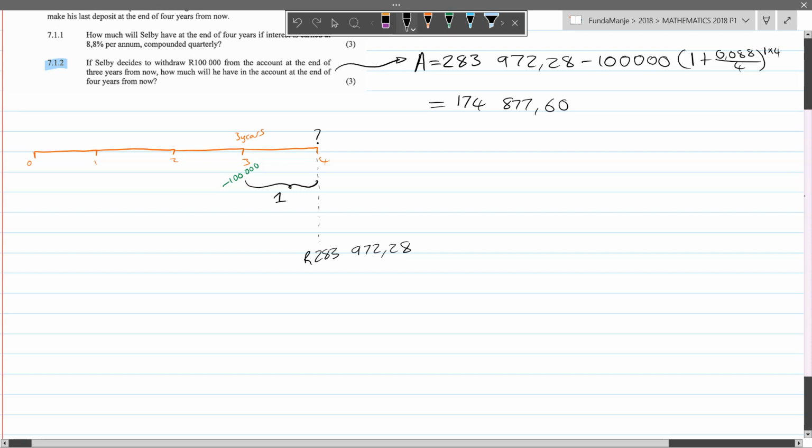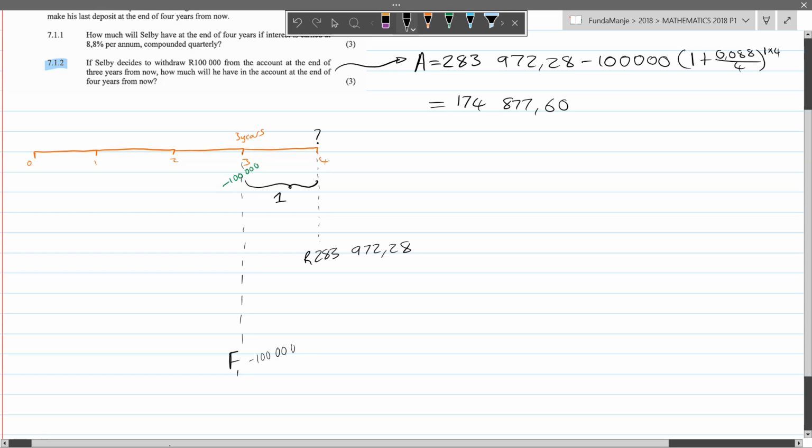But the other way in which you could solve this problem is you could actually use the future value formula like we did in 7.1.1, to calculate how much you will have at this point, right? So if you find the amount of money, including its interest, that he has using the future value formula after 3 years, you can then subtract 100,000 from that amount.